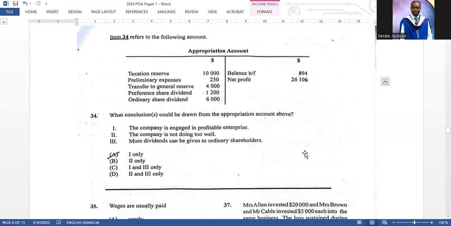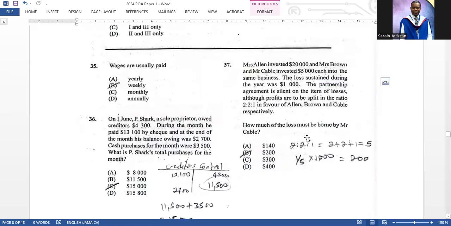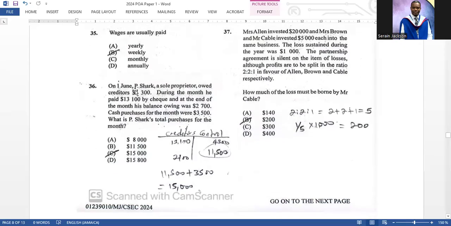Item 34 refers to the following account. So we have an appropriation account here. What conclusion, sorry, could be drawn from the appropriation account above? Well, the only conclusion that we see is that profit is made, right? And we see that there's a positive, when I say positive, I mean a good balance brought forward, $894. So A, the company is engaged in a profitable enterprise, which is true. 35, wages are usually paid weekly. It's weekly wage, monthly salary. That's all, right.